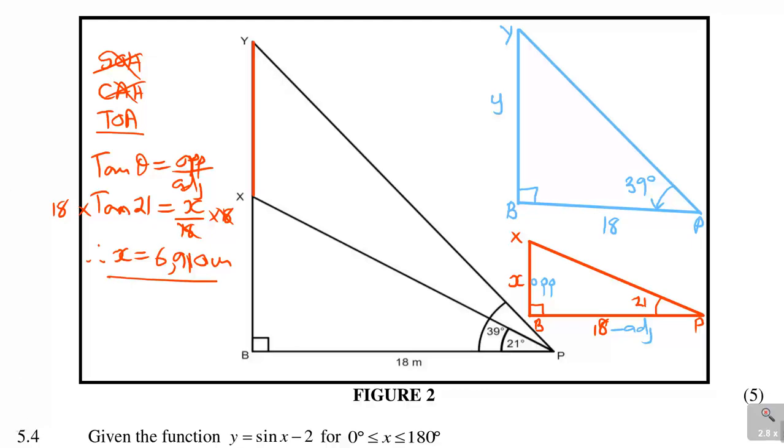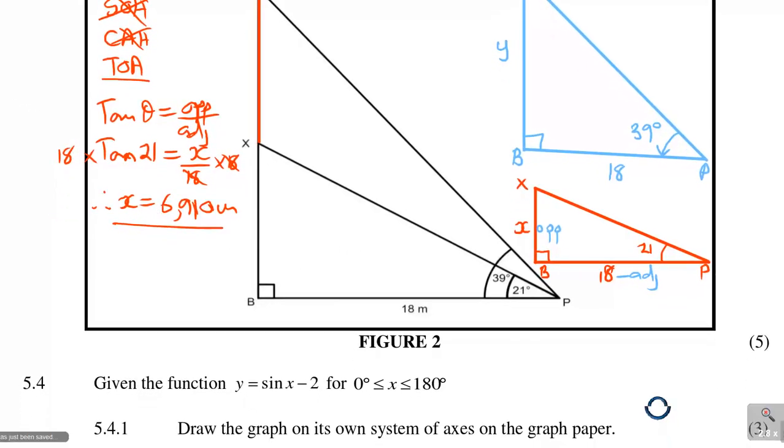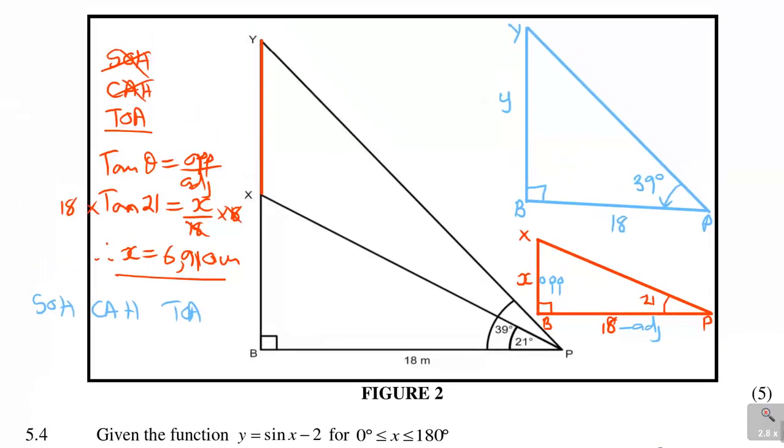Now the next part is to find distance y. It's similar. I'll use SOH CAH TOA. Now if I look at y, I'm not given the hypotenuse, so I don't want the hypotenuse in SOH and CAH, but I'm given the adjacent. This is adjacent, and I need the opposite there.